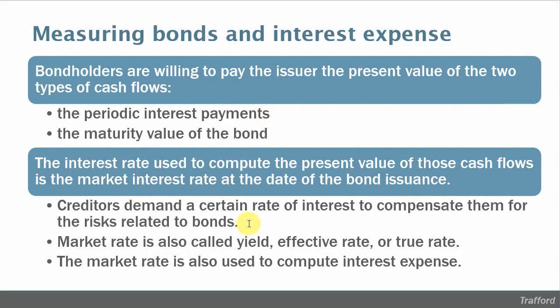The market rate will reflect underlying interest rates in the economy as well as specific risk related to this bond. Market rate is sometimes called the effective interest rate, the yield, and sometimes the true rate. That market rate of interest that the market uses to compute the present value of the bond is also what we use for accounting purposes to compute interest expense that gets recorded by the corporation.